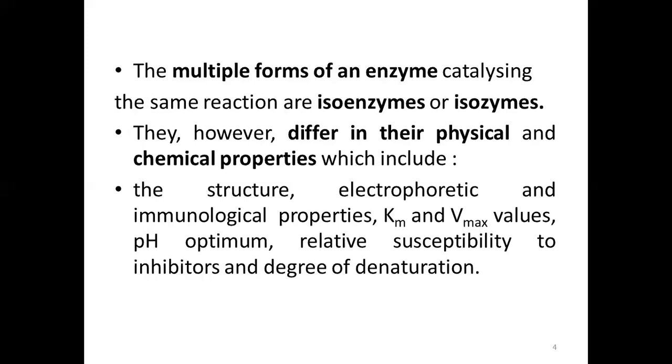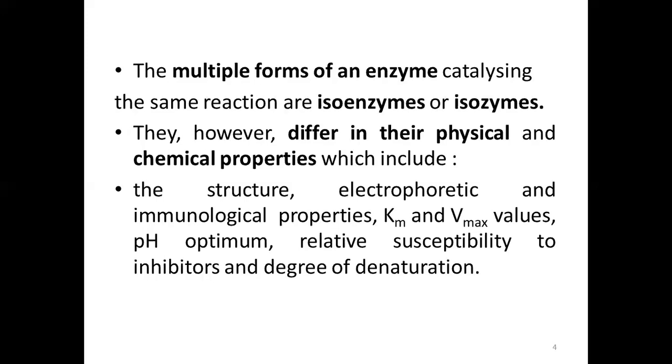But these forms of enzymes differ in their physical and chemical properties, and the important properties include the structure. It means that their structure is different. They are made up of different structural entities. They have different electrophoretic mobilities, like in electrophoresis on the electrophoretic bed or the agarose gel, they will move to different extent. And immunological properties,